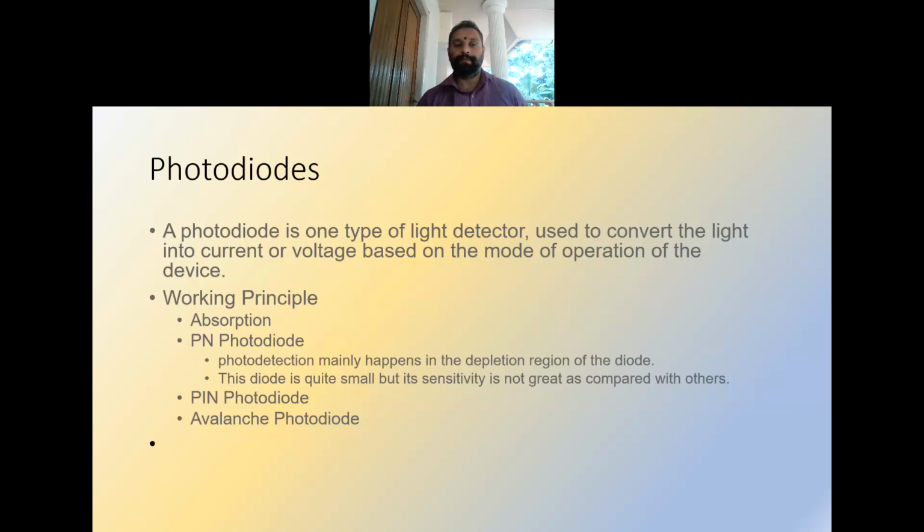So the main categories are the PN photodiode, the PIN photodiode and the avalanche photodiode. The photo detection mainly happens in the depletion region of the diode. But in the case of the PN photodiode, the diode is very small and the depletion region is also very small.